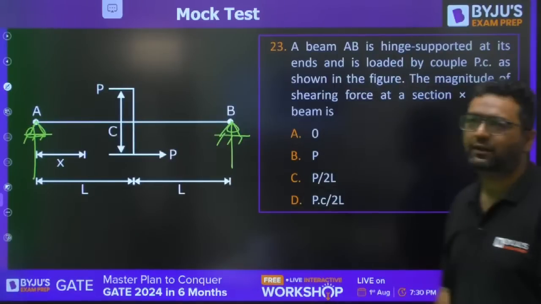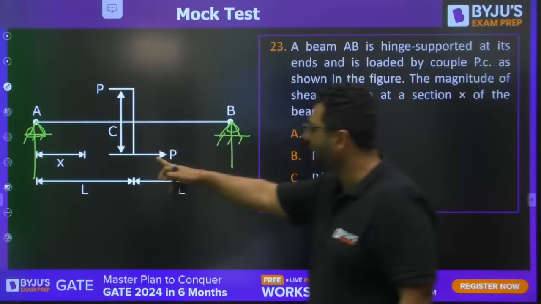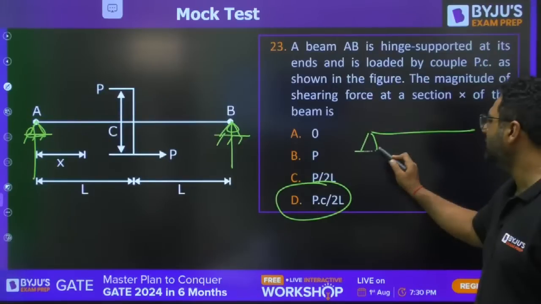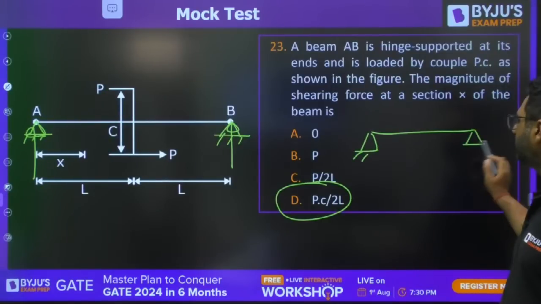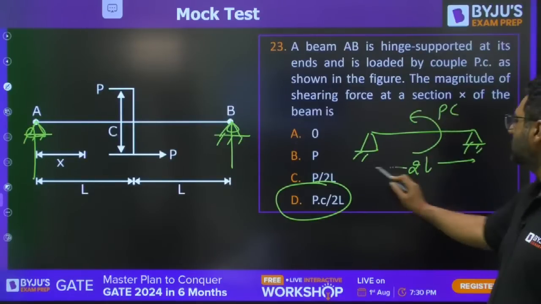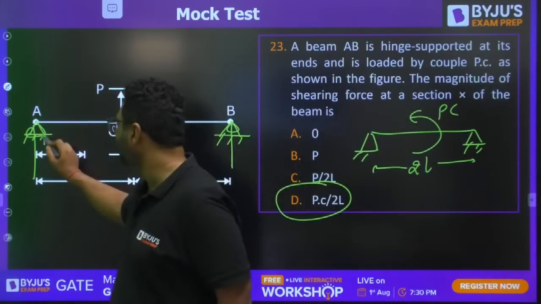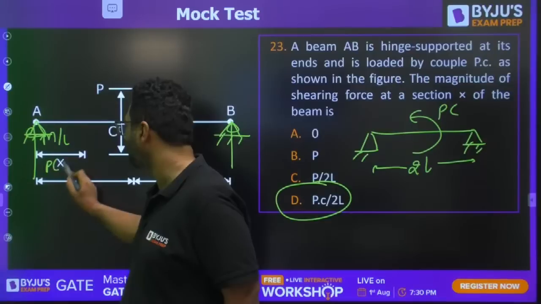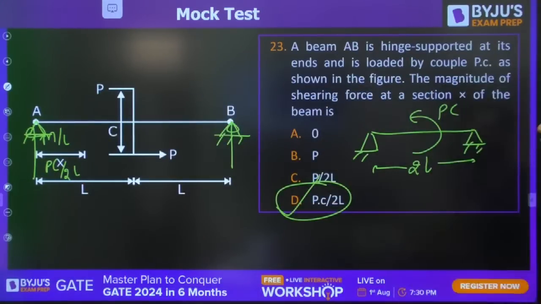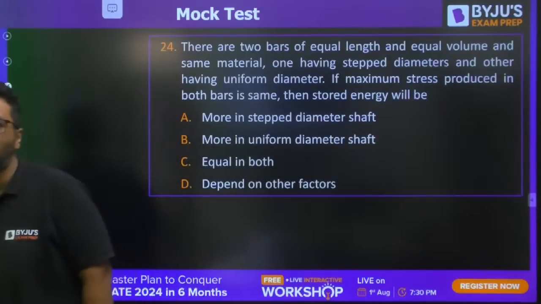That is your appreciation. The answer is D for this, because this P into C is the moment. So it is a very similar question. This is going to be PC, length is 2L. So you know both the support reactions are PC by 2L, because it is M by L, PC by 2L. So shear force to the left hand side of the section is PC by 2L. Moving to question number 24, guys.